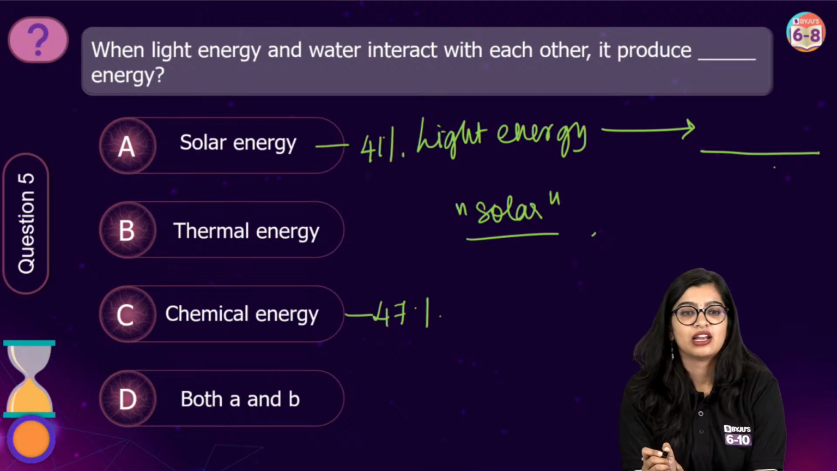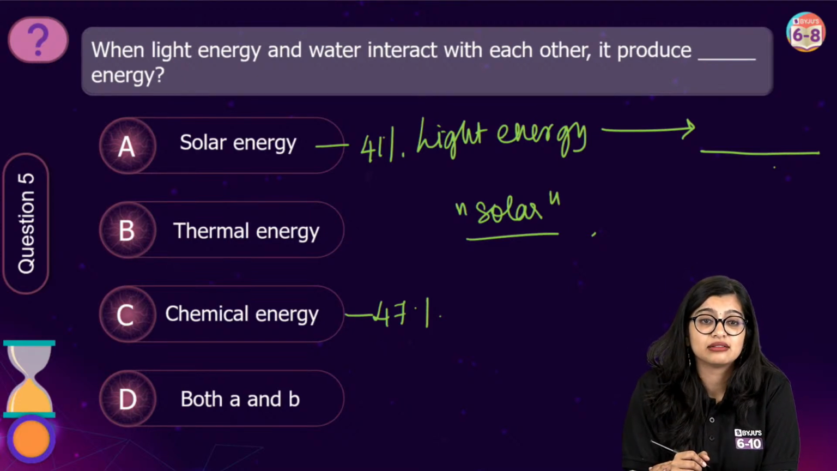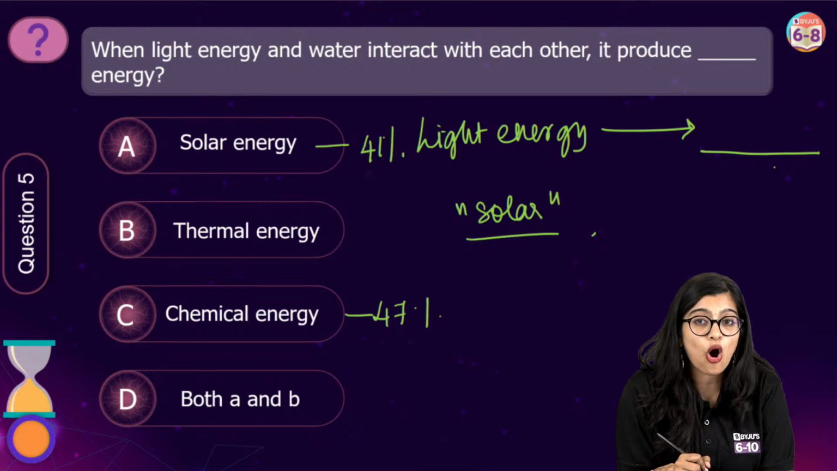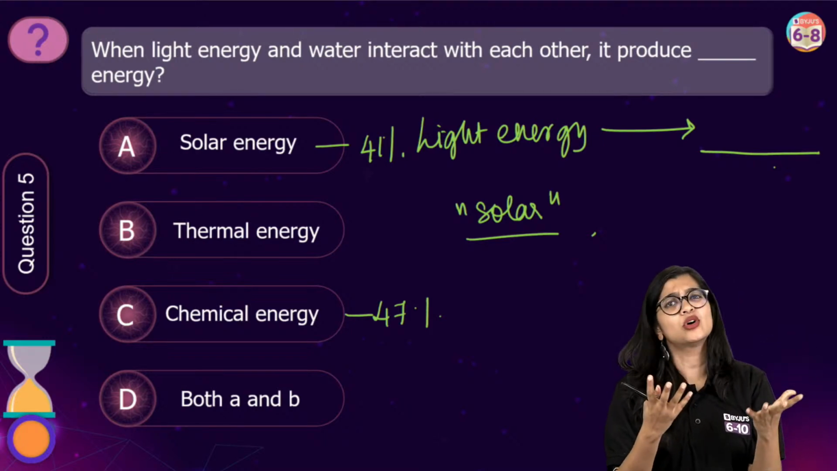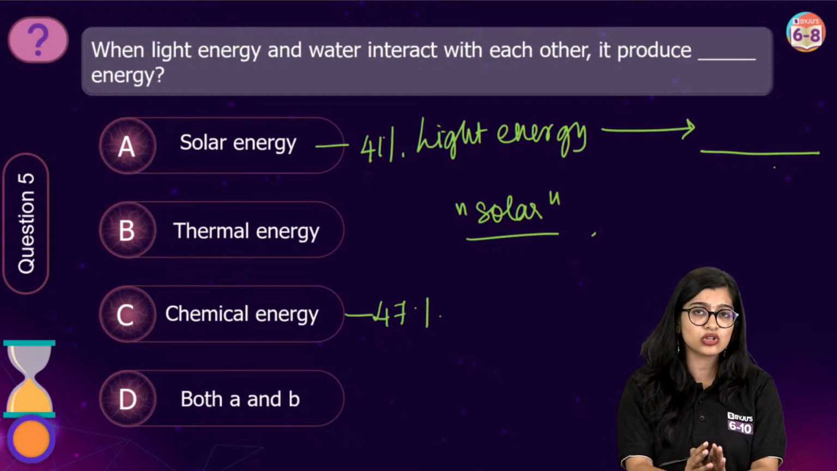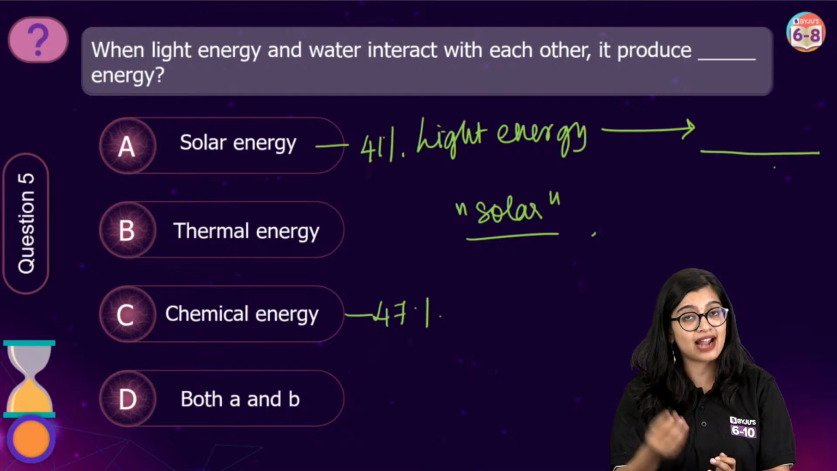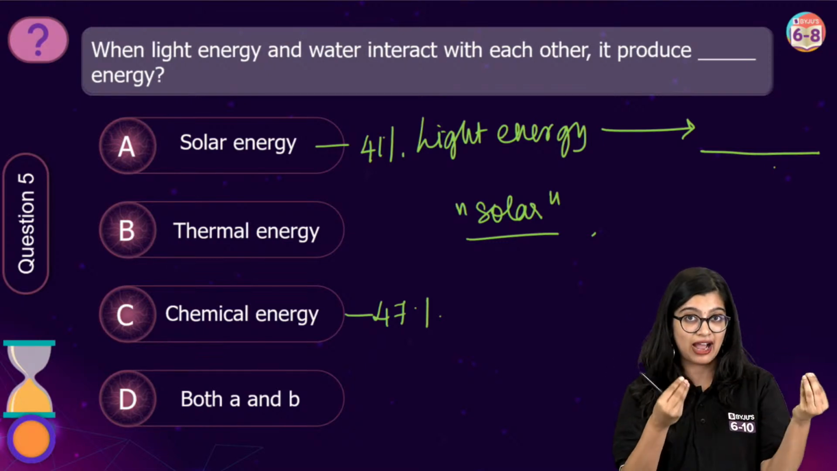Light. Solar means light. Solar means sun, under the sun, sunlight. Energy obtained from the sun, right? So when you say light, the primary source of light we can say is the sun. And we know that there is energy that we find in it.